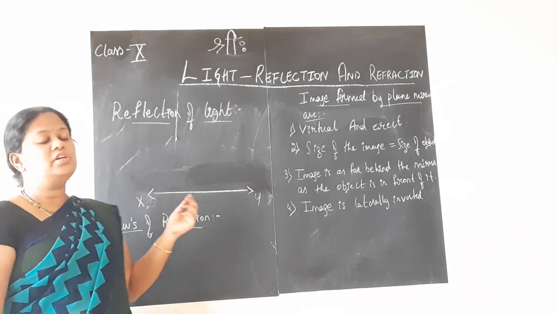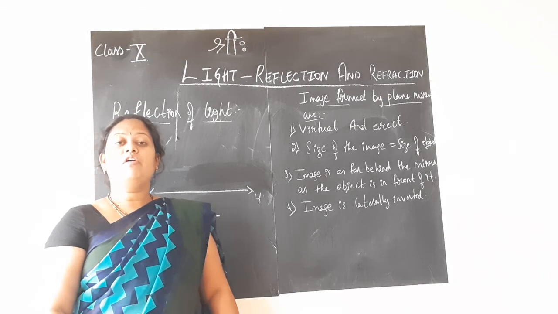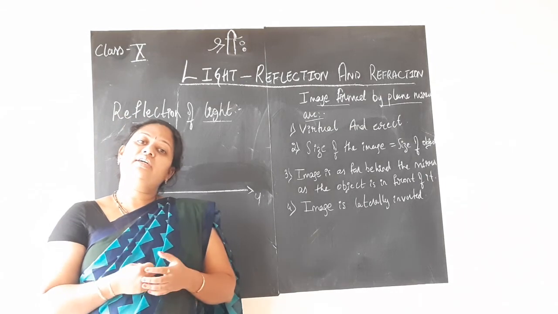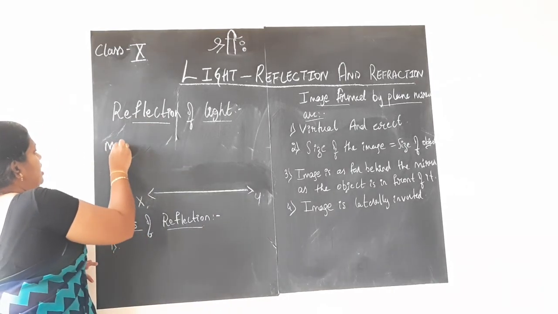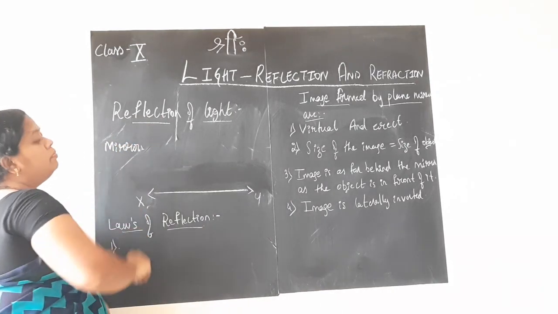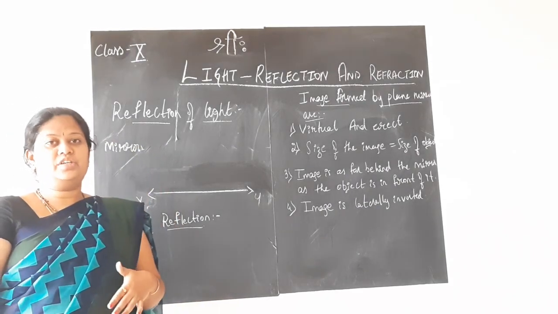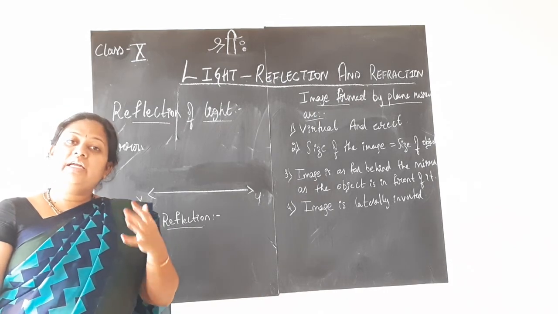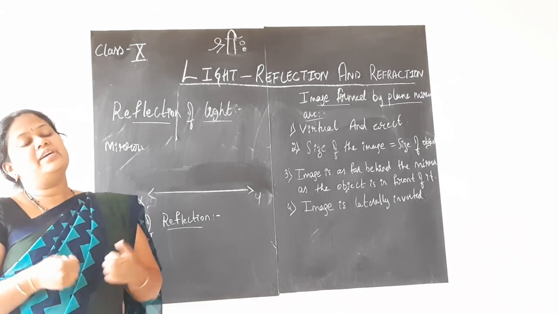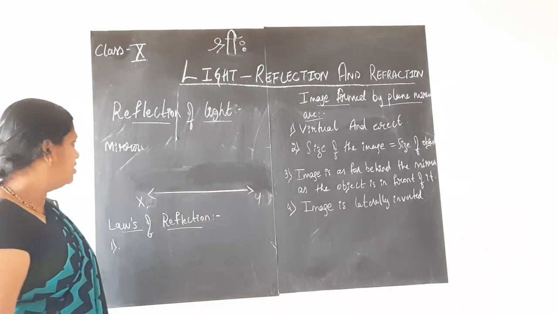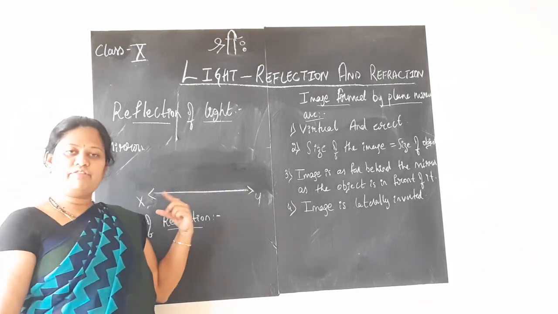For that we shall consider a highly polished surface. We shall make the light fall on a highly polished surface. Which is that highly polished surface? The best examples are mirrors, children. You all know that one side of the mirror will be silvered or polished, which makes the light reflect back, and hence you can see your image in the mirror when you stand right in front of the mirror. Now, for that I should consider a reflecting surface.